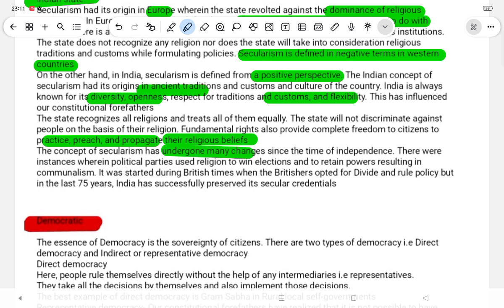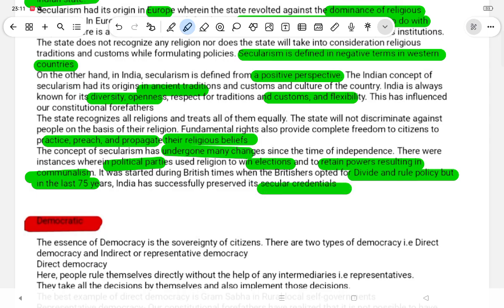There were instances wherein political parties used religion to win elections and retain power, resulting in communalism. It started during the British time when the Britishers opted for a divide and rule policy, but in the last 75 years, India has successfully preserved its secular credentials.